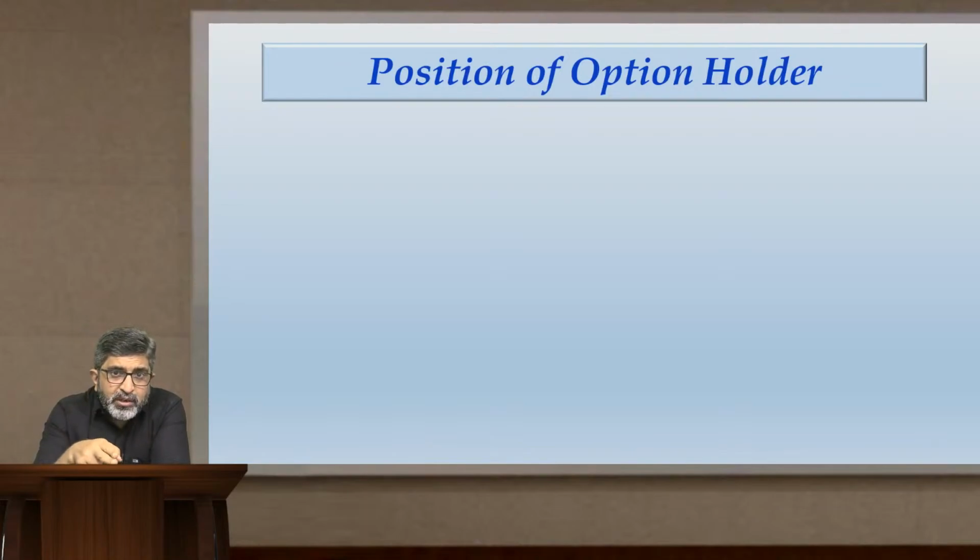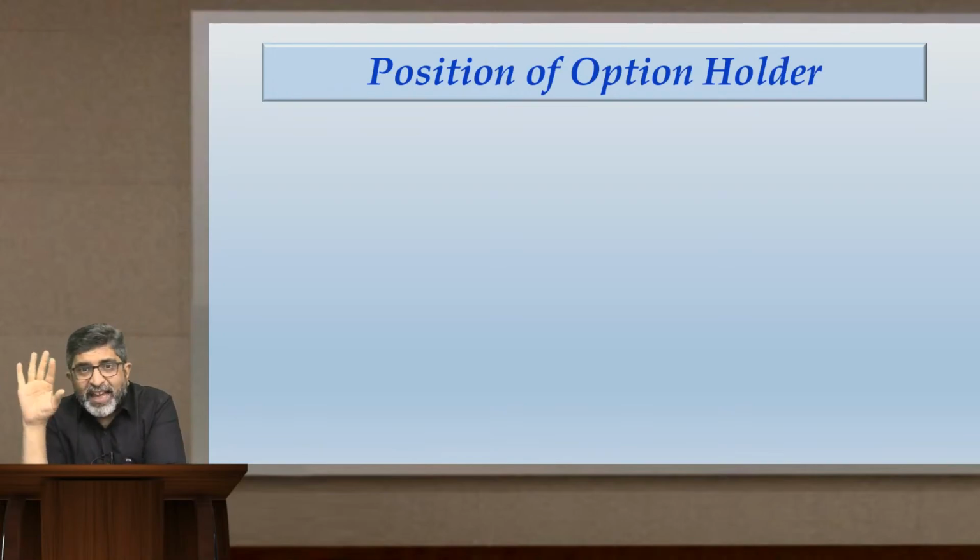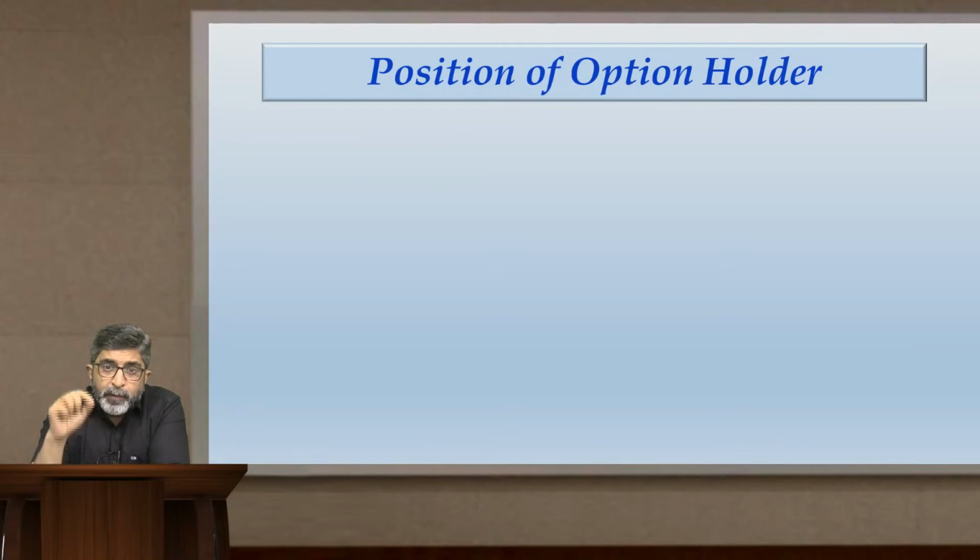If exercising the option neither benefits you nor causes any loss to you, you call it at the money. At the money means a kind of no profit, no loss on exercising the option. The ultimate profit or loss is calculated differently, but I am talking about where you get no benefit on exercising the option, neither do you incur any loss. We call the position as at the money. So understand a simple thing. If the holder is in the money, the writer will be out of the money. If the holder is going out of the money, the writer will be in the money. If the holder is at the money, the writer will also be at the money.